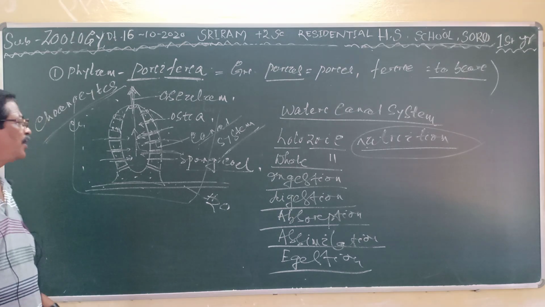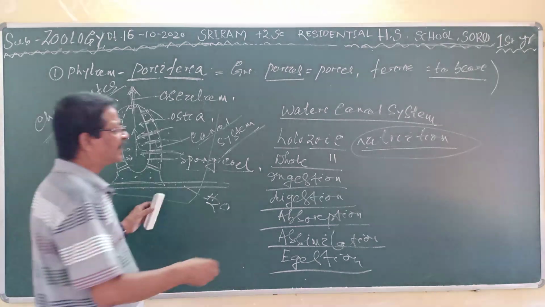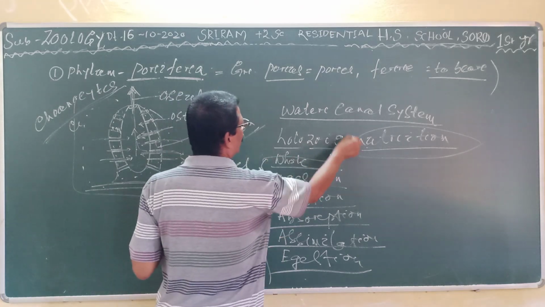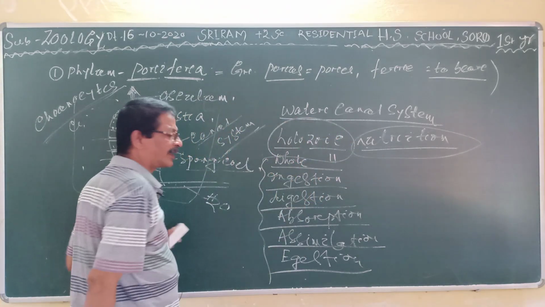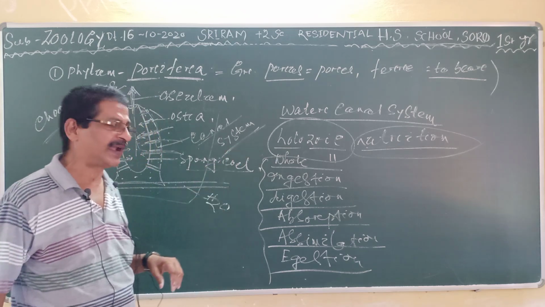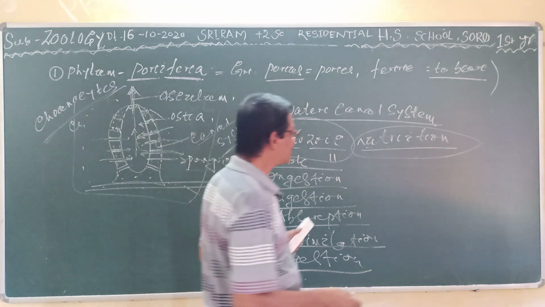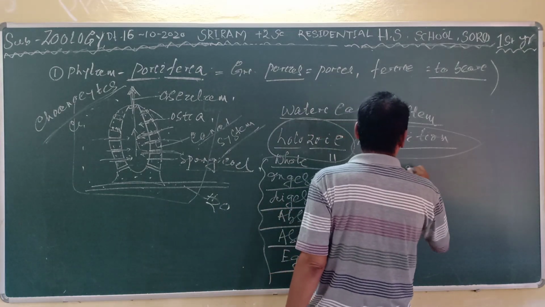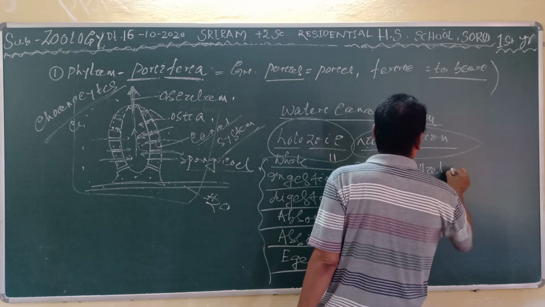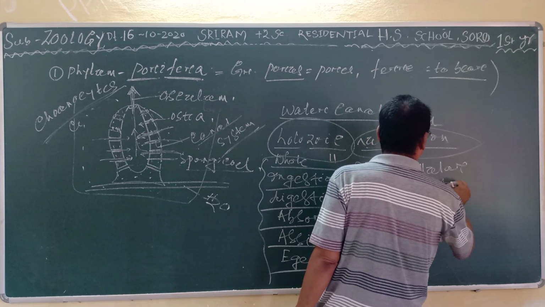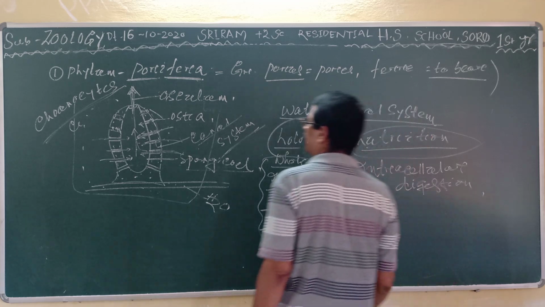Clear? So these are the processes present in a holozoic type of nutrition. The nutrition is purely animal type. Then the second one is intracellular digestion. It performs intracellular digestion. What is intracellular digestion?